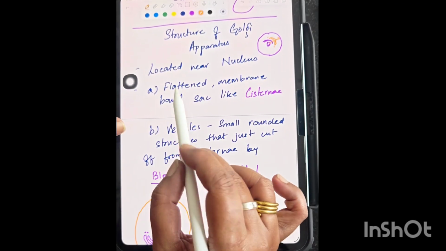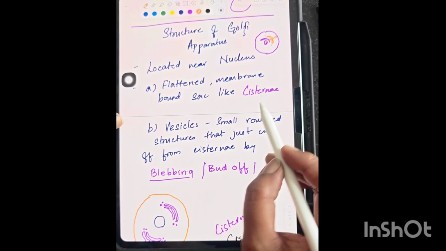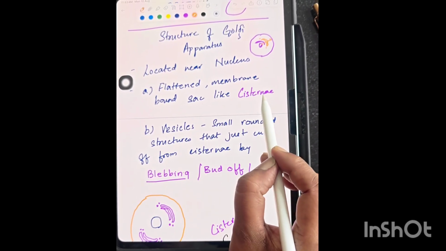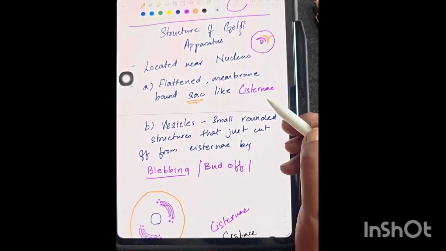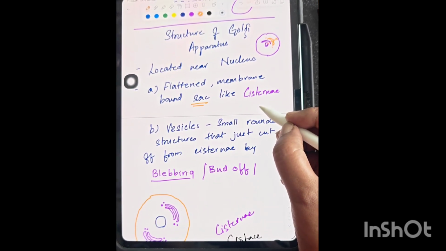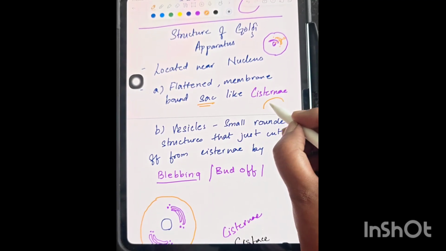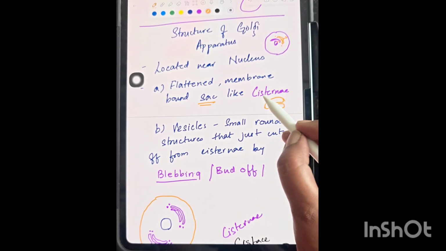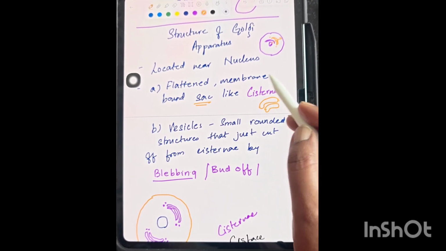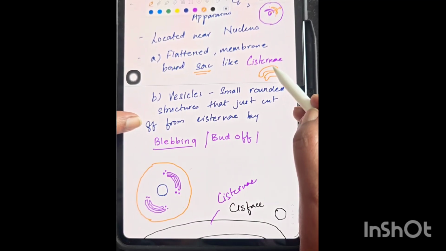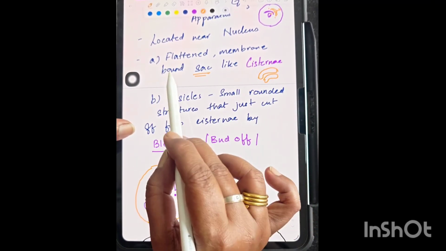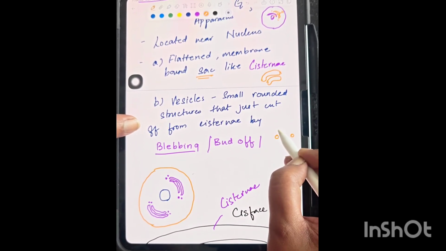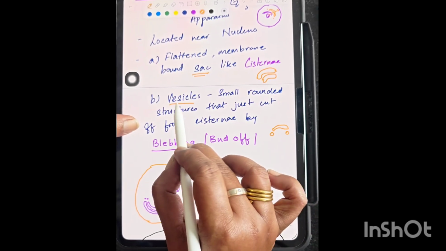Structurally, the Golgi complex has two different parts. One is the flattened membrane-bound sac-like cisternae. When we say sac-like, you might have seen sacs filled with grains, piled one upon the other. Similarly the cisternae are structured in the Golgi complex, and these flattened membrane-like cisternae create small rounded bodies around them. These are called vesicles.